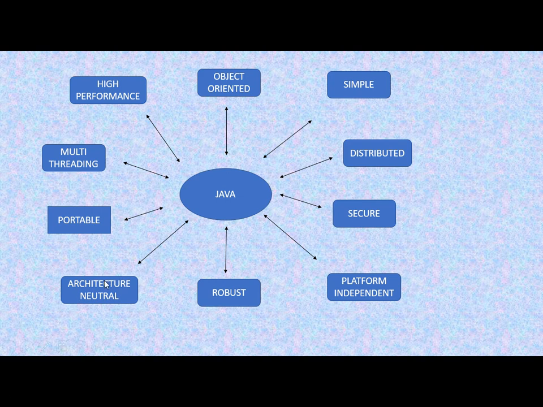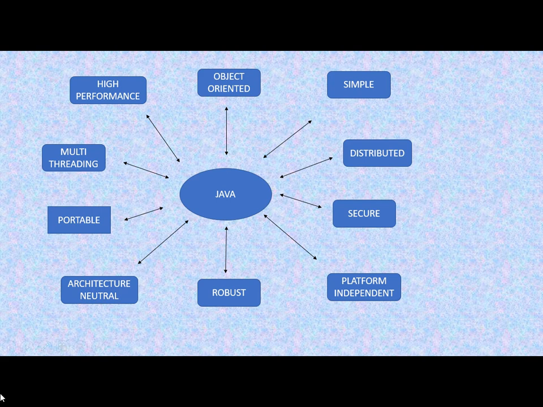Then the next point is it is architecture neutral. Many programming languages you will study depend on the architecture of the system in which they are developed, but Java code is architecture neutral. It doesn't depend upon the architecture of the system. Why? Because the object file which is created after compilation of Java code can be executed on any system.